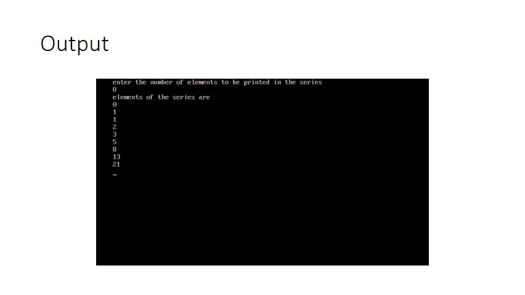Once he sees this message, he will enter some value, and that value happens to be 8. That is, he wants to print only 8 elements in the Fibonacci series. Based upon his request, I have written a loop, not from 0 but from 2, because the very first elements are already defined: fib of 0 is 0, fib of 1 is 1. Therefore, you have to start printing the elements from 2. And this i value will range till n, where n is a value, here 8.